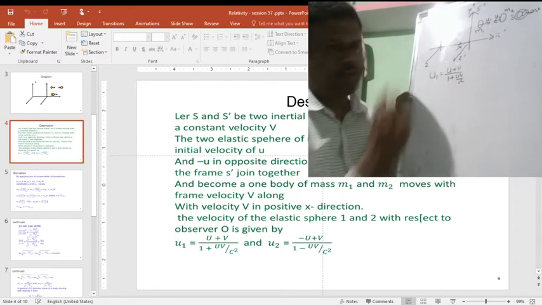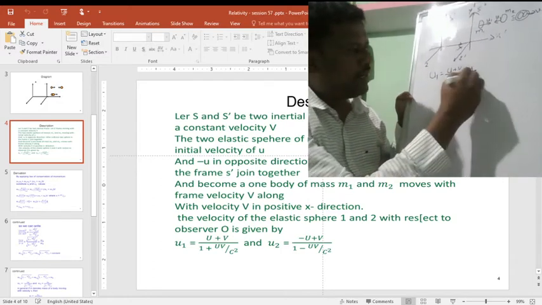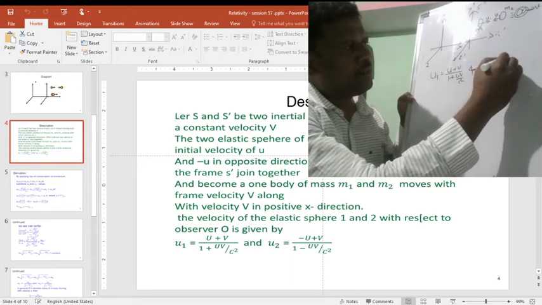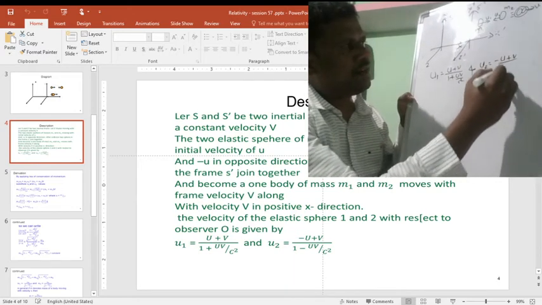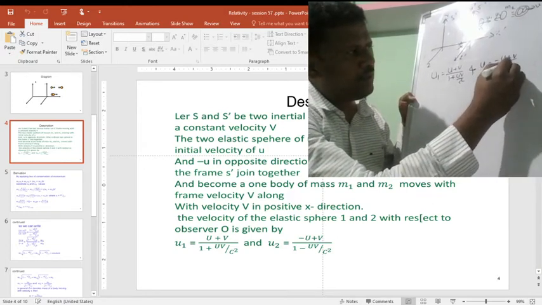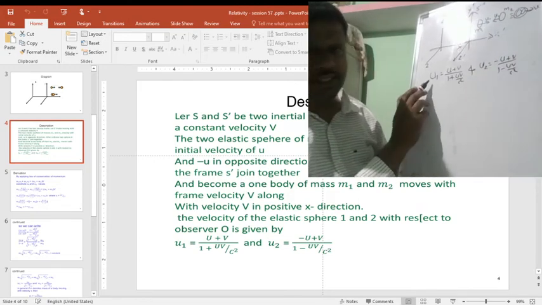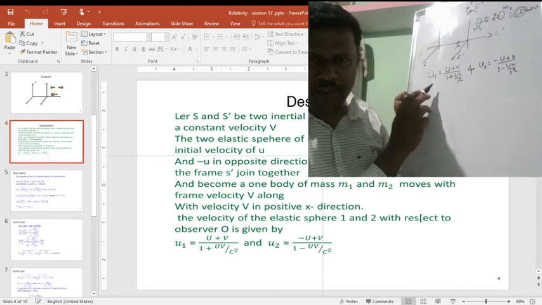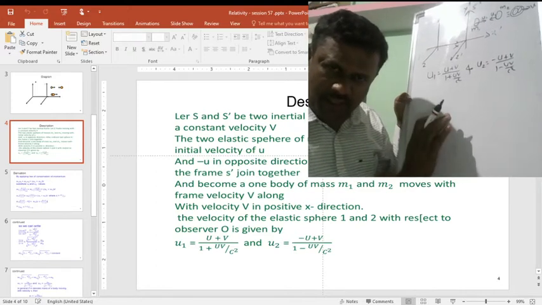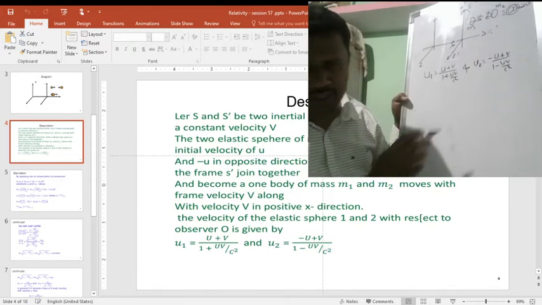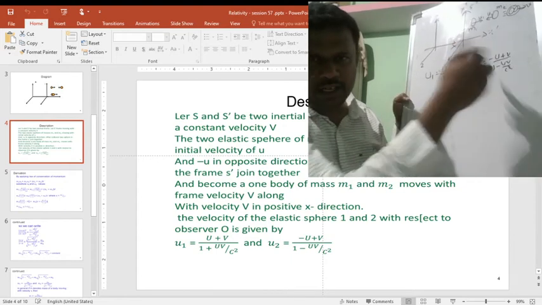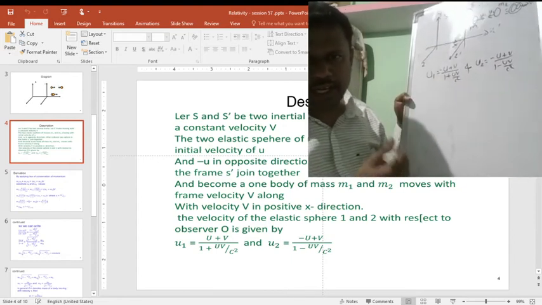Similarly, u2 equals (minus u plus v) divided by (1 minus uv by c square). Here u1 is the velocity of the object measured from the earth surface at rest. Of the two bodies before collision, one is positive and the other becomes negative, since they move in exactly opposite directions, so one has to take a negative sign.